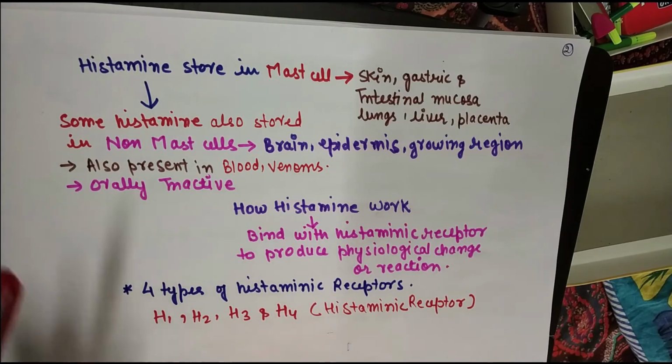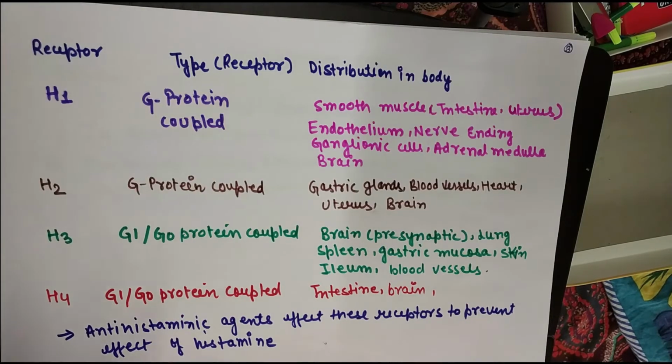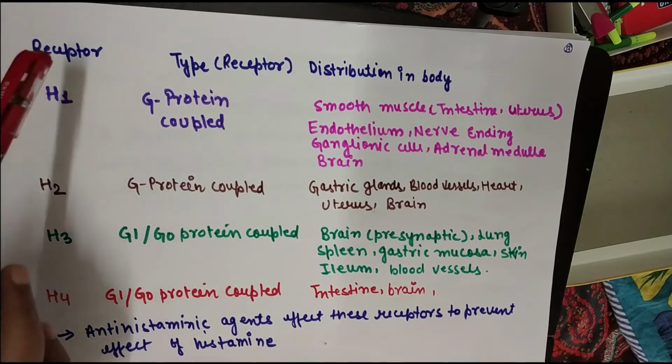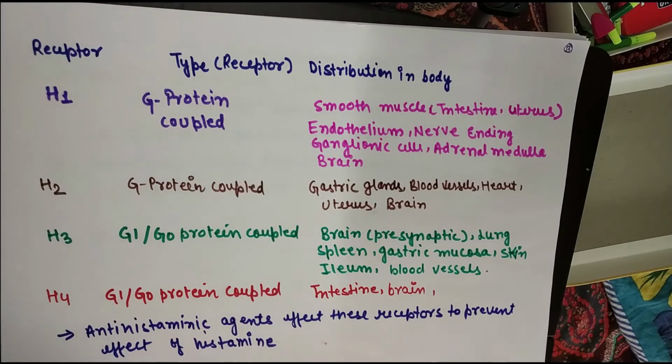So this H4 is the recently discovered histamine receptor. In total, we have 4 types of histamine receptor where histamine can bind. These receptors are present at different sites of the body or different sites in the organ, and that is why they produce different effects. Here is the table about the types of receptors and their distribution in the body.